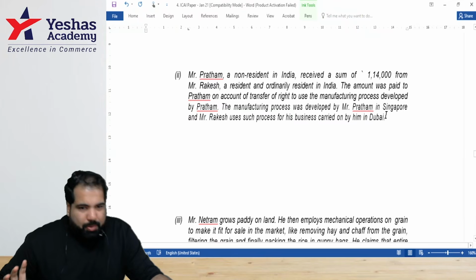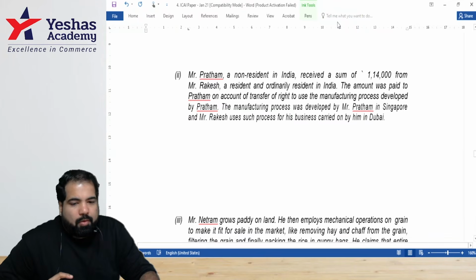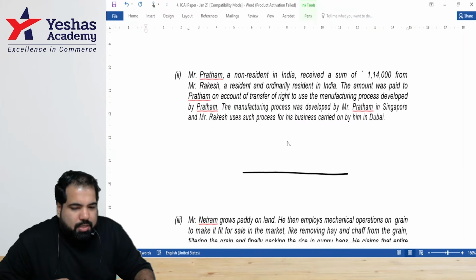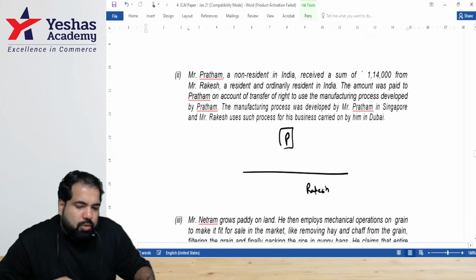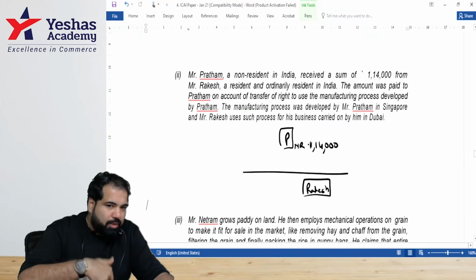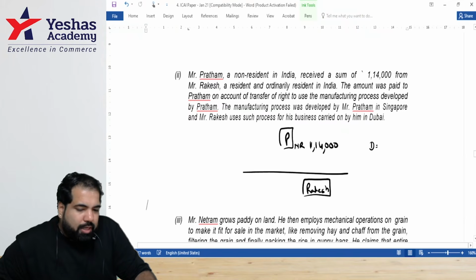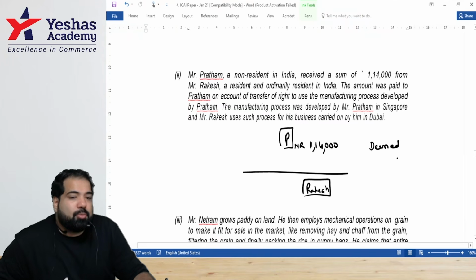No. Guys, how will you present this? Yes. It's not received. Okay, let's draw a diagram, guys. Who is this? Pratham. And who is this, guys? Rakesh. Who's earning the income? Pratham. He's a non-resident earning how much, guys? 1,14,000. Guys, why are we bothering someone who is abroad? Guys, has to have some connection with India. So please check, is this received in India? No. Is it earned in India? So we have to check for deemed income. And in deemed income, it has to be used where?